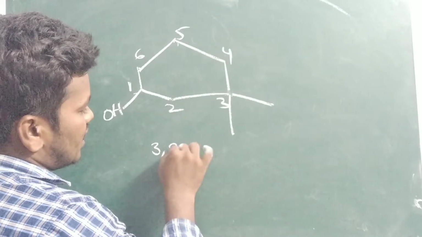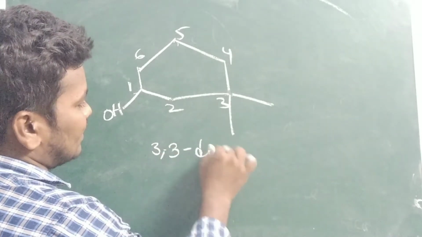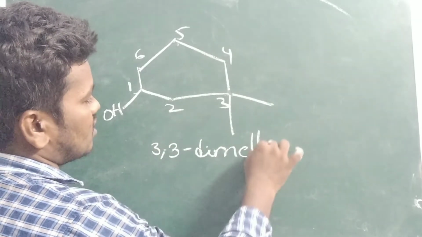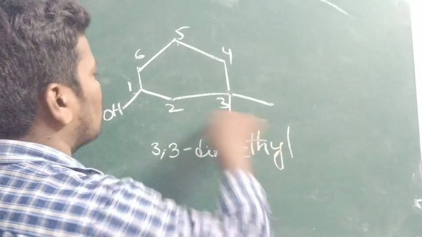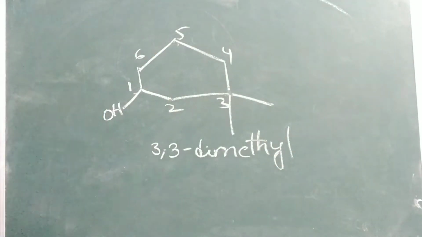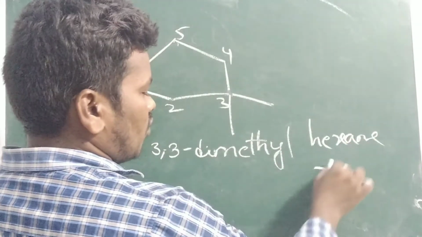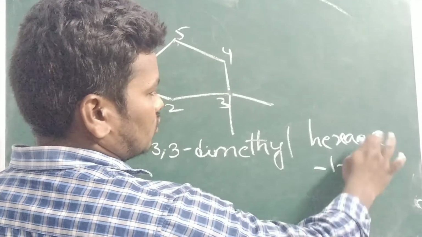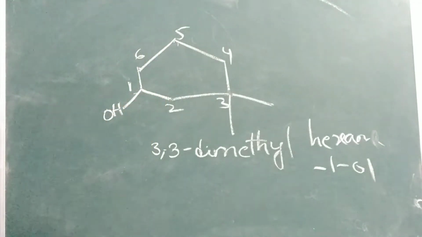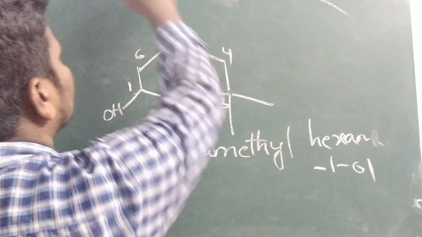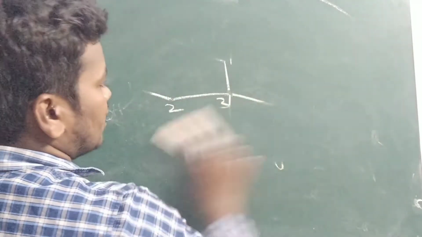First prefix 3 comma 3 dimethyl. 3 comma 3 dimethyl. So how many ring system? 6 carbons ring system is there. So we can write hexane, one position ol is there. So E should be dropped. Hexane, one ol. Why we have to drop the E, already we discussed, in part 2 only we discussed. So next one you can see.